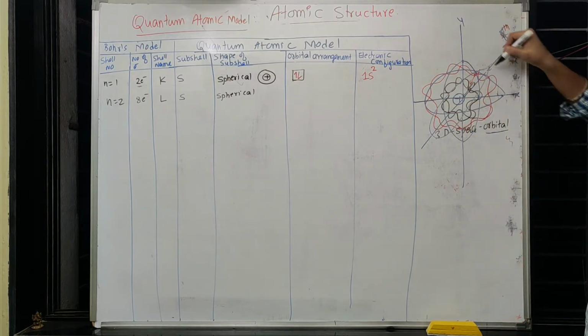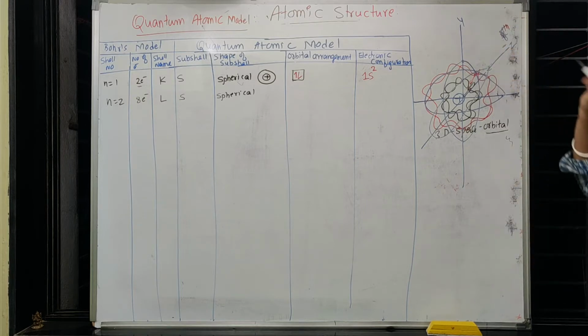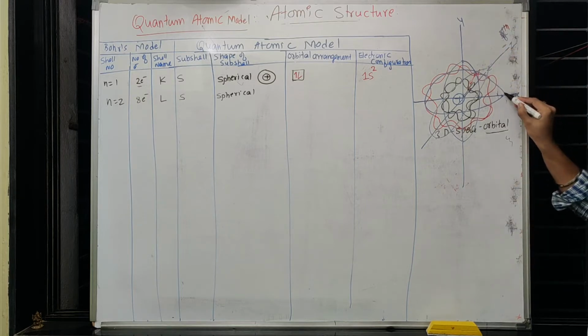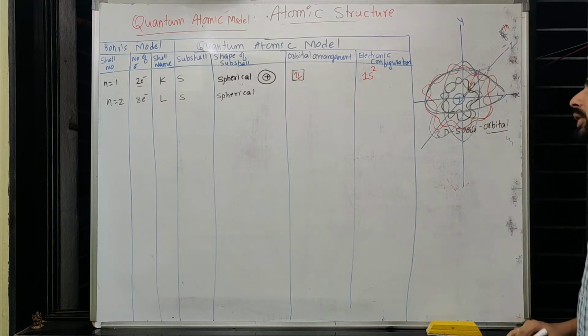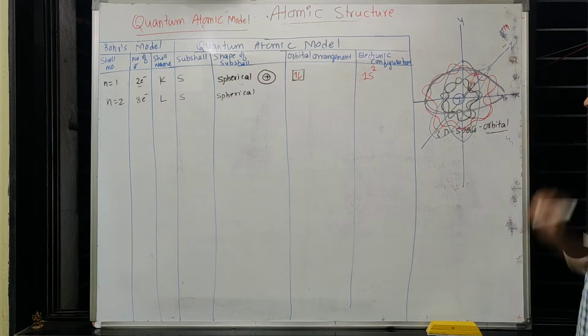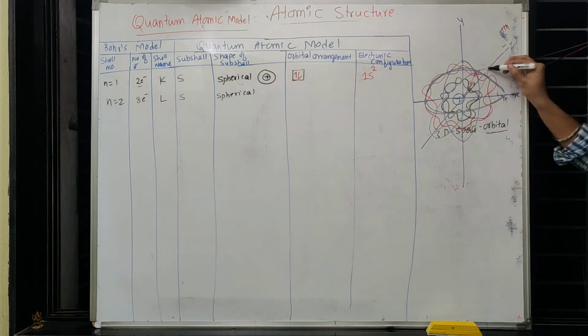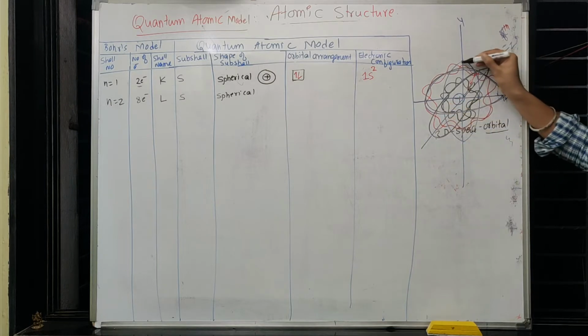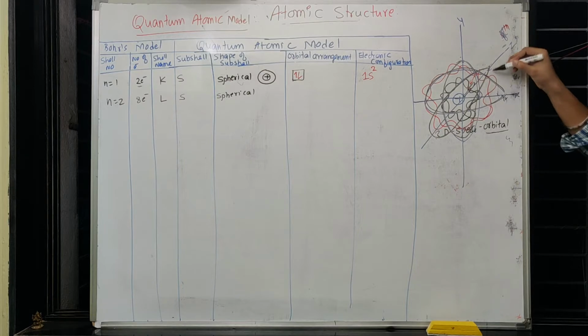You can start with any of the axes; let me just start with x, but you can start with y or z also. So I can keep one more electron at the same location because now they got paired, since their spins are opposite to each other. Thereafter one more electron I can expect here, and one more electron here. So 3 axes and 2 electrons each, that means 6 electrons.